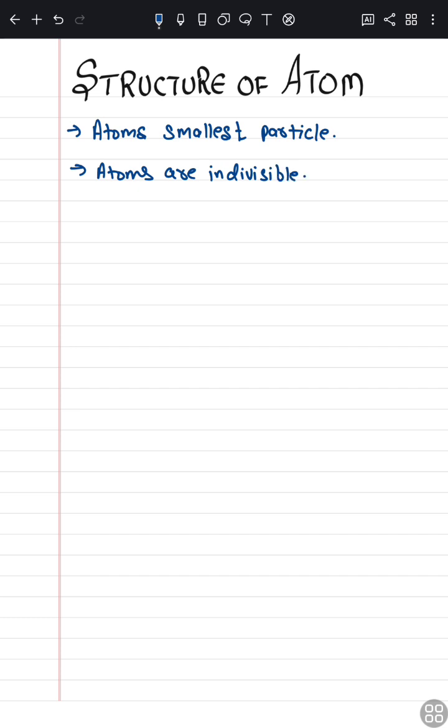The word atom itself came from the word atomio, which means indivisible, or it also meant uncuttable. I know this sounds weird, but this word is correct. Uncuttable, which cannot be cut or further subdivided. Understood?